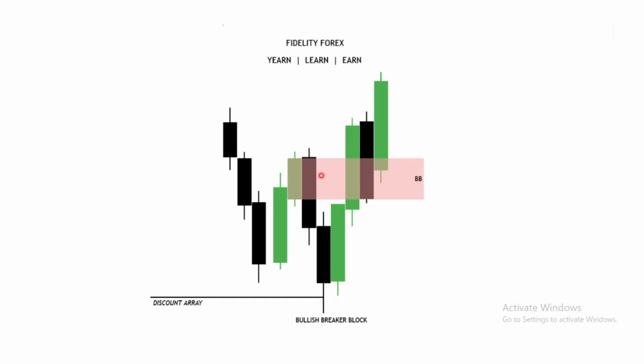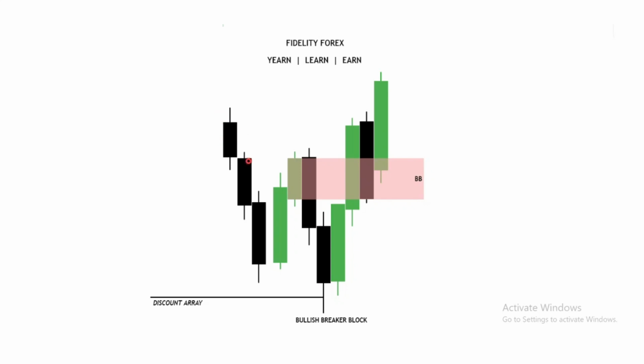What really happened? It broke, went up, and then you can see it came to that other block, to that breaker, and then it moved up. So what do we have? How do we classify or how do we say this is a breakup block?